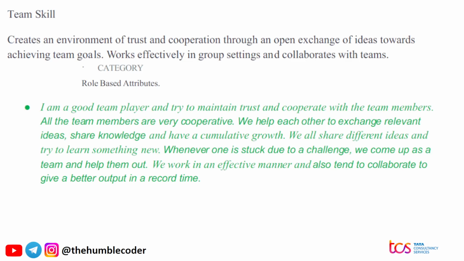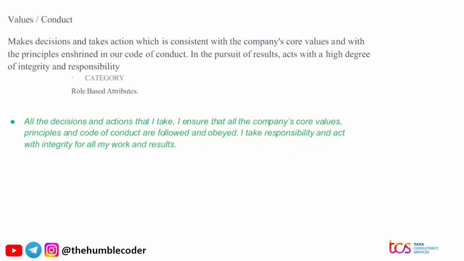Next one is about team skill. This is again a very common one, so definitely you will mostly get this one. I'm a good team player and try to maintain the trust and cooperate with the team members. All the team members are very cooperative. We help each other to exchange relevant ideas, share knowledge, and have a cumulative growth.